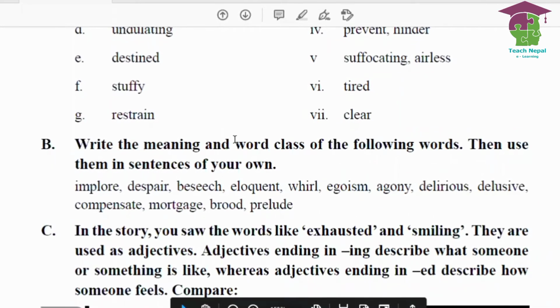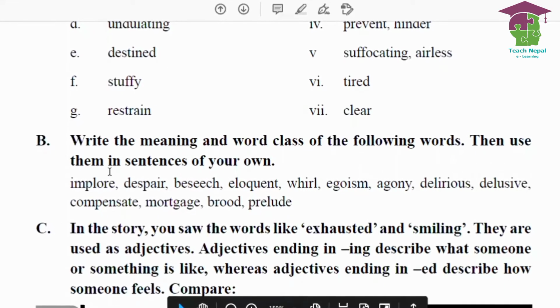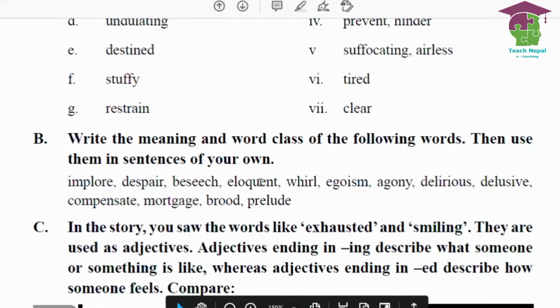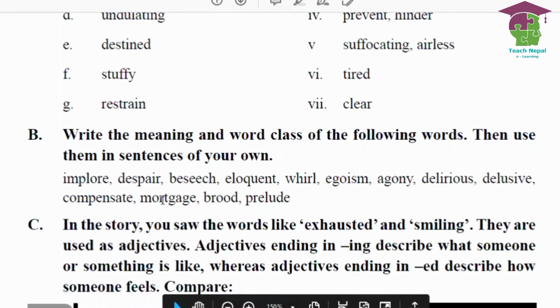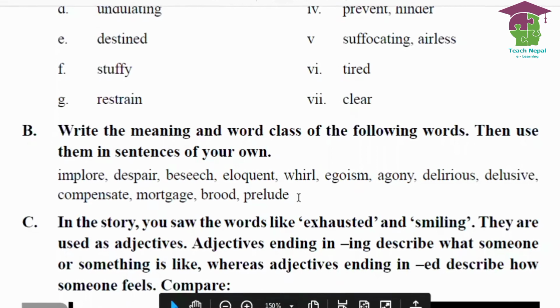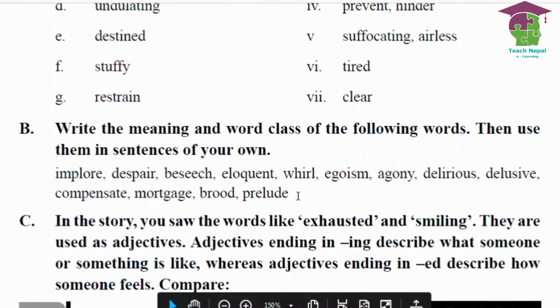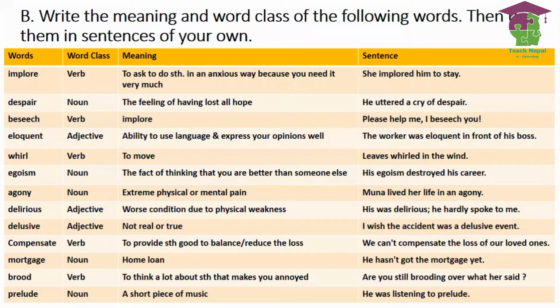Similarly, in number B, you are asked to write the meaning and the word class with the following words, then use them in sentences of your own. Implore, despair, beseech, eloquent, reel, egoism, agony, delirious, delusive, compensate, mortgage, brood, and prelude. So here I have used these sentences and shown the word class also along with the meaning. So here, implore, its word class is verb, meaning to ask to do something in an anxious way because you need it very much. Sentence, she implored him to stay.